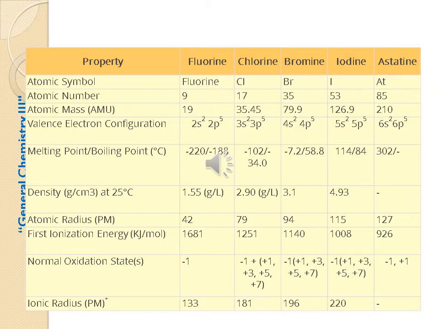Atomic radius, iodine has the biggest atomic radius compared with other elements. First ionization enthalpy is very high for fluorine because it's an electronegative atom. Normal oxidation state for fluorine is -1, but other elements show some positive oxidation states, that is +1, +3, +5 as well as +7. Ionic radius, the biggest ionic radius is shown by iodine.